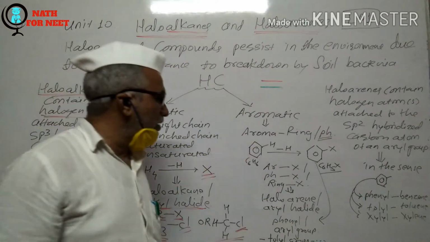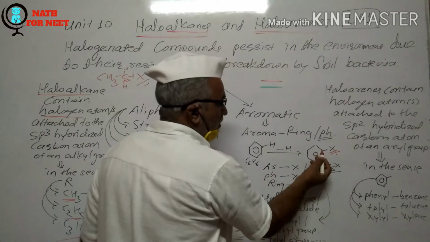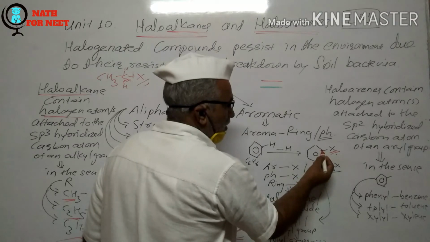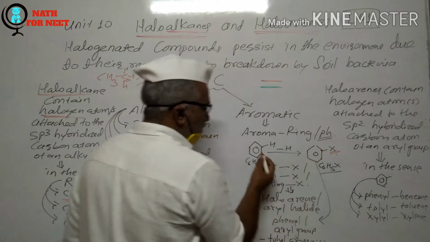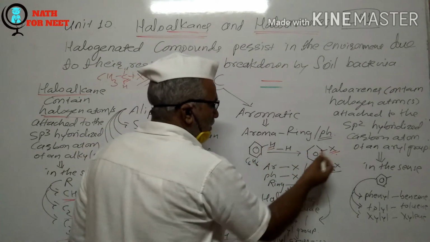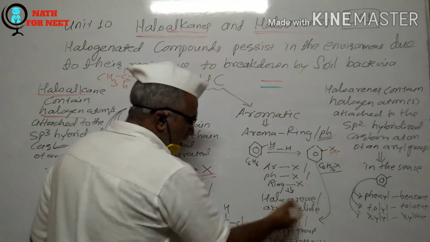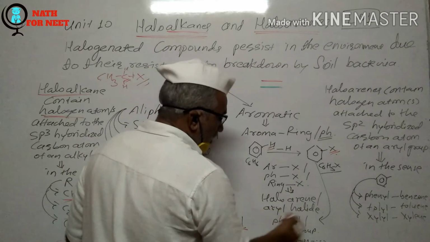So in this case, the halogen atom is attached to the sp2 hybridized carbon atom of the aryl group. This is the aryl group. This hydrogen is replaced by the halogen atom. The halogen atom occupies the position of this hydrogen atom, and the resultant compound is the aryl halide, which is also known as the haloarene or the aryl halide.